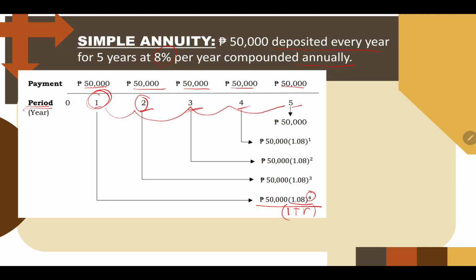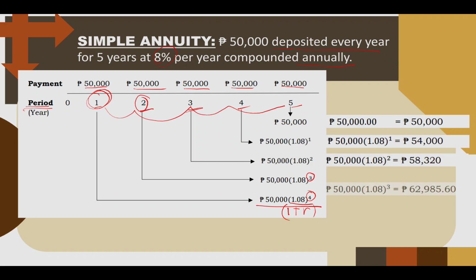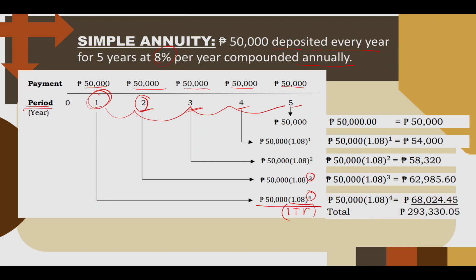On the other hand, your second payment will have 3 years inside the bank. Let's say you have deposited it in the bank. So if we're going to compute for the future values of the money you had deposited, you just have to compute it manually and then add them all. So your future value will be 293,330.05. This is how the cash flow looks like with the annuities.